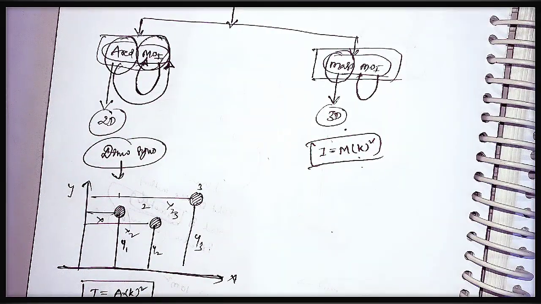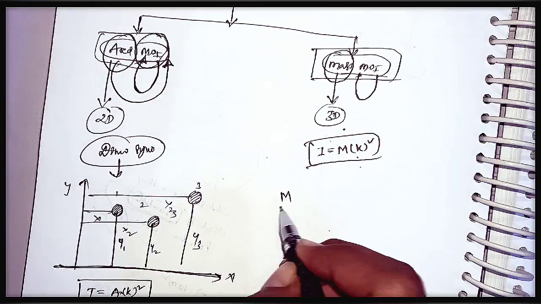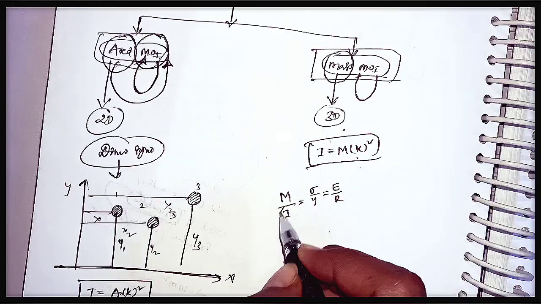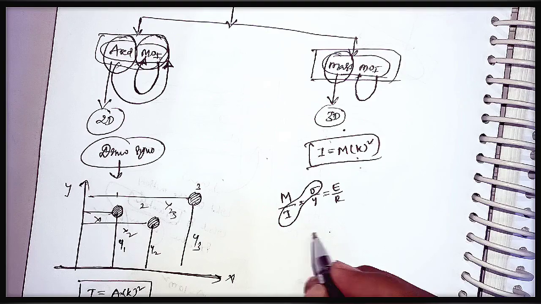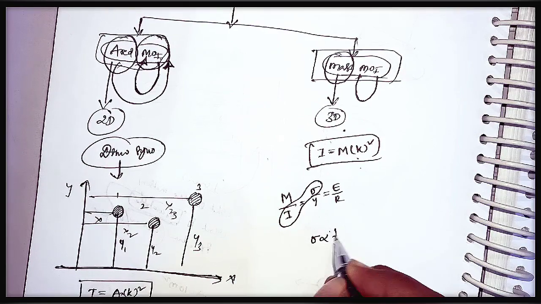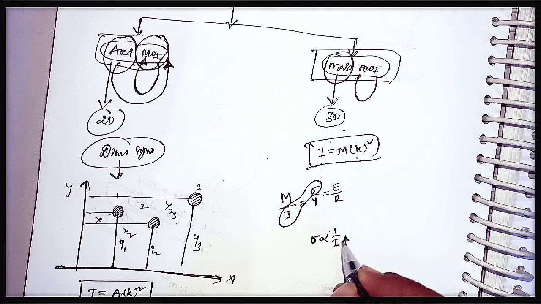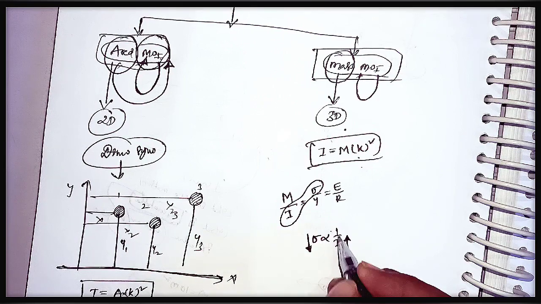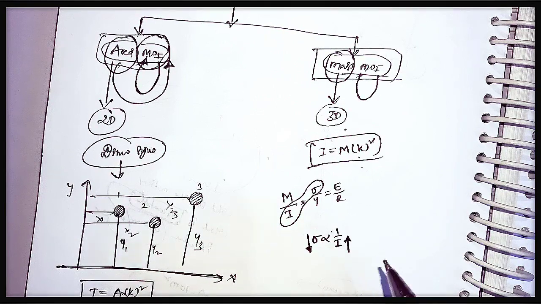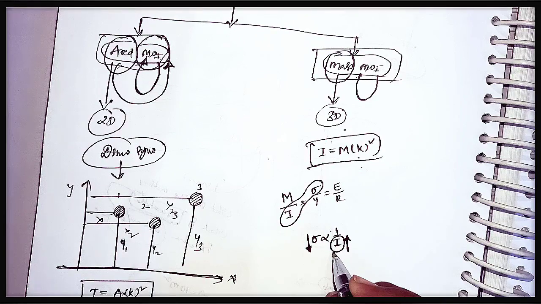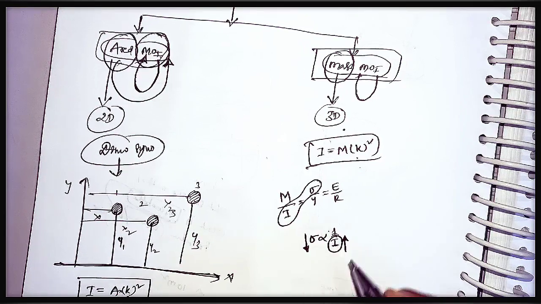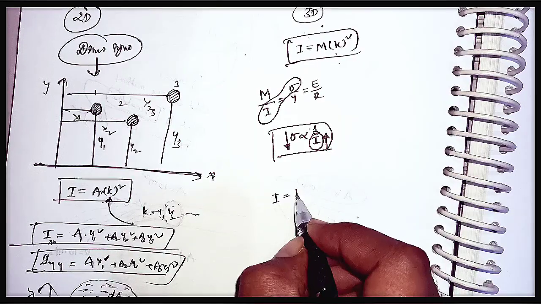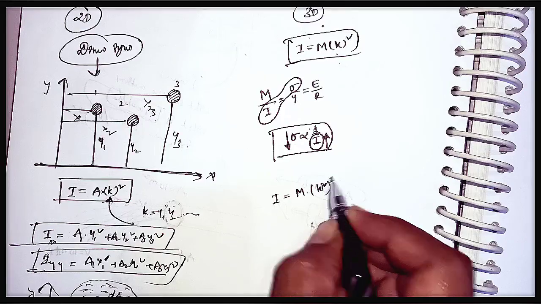If you see the bending moment equation, M/I = σ/y = E/R, here the moment of inertia and bending stress are inversely proportional. If the moment of inertia of the body is high, the stress developed in the body is very low. That means every system or body should maintain a very high moment of inertia, and for that we are doing the work here. So listen carefully. As we know, the moment of inertia I equals mass into k squared or area into k squared, whatever it may be.